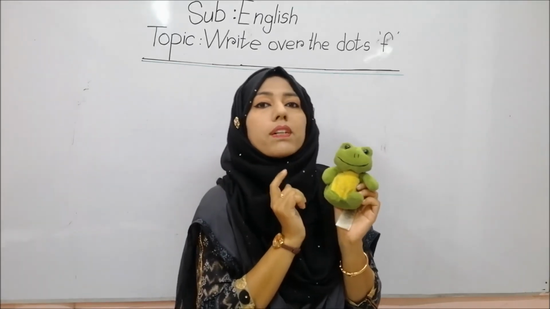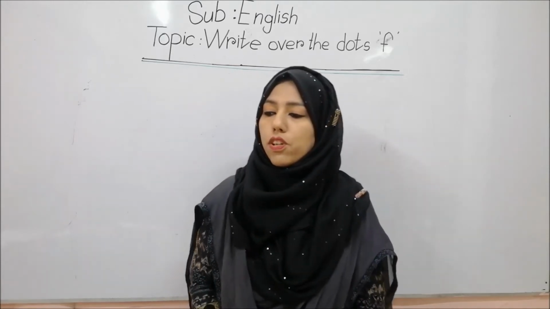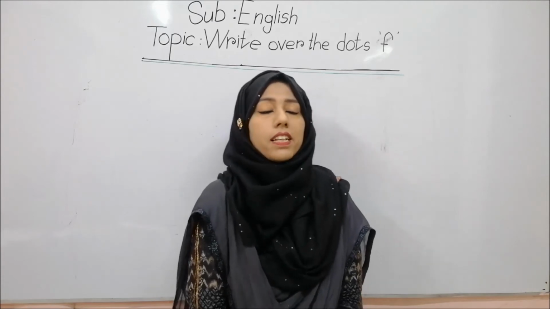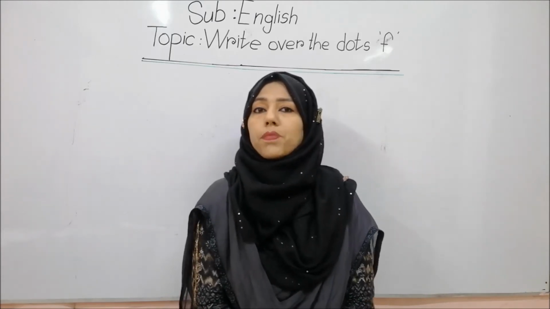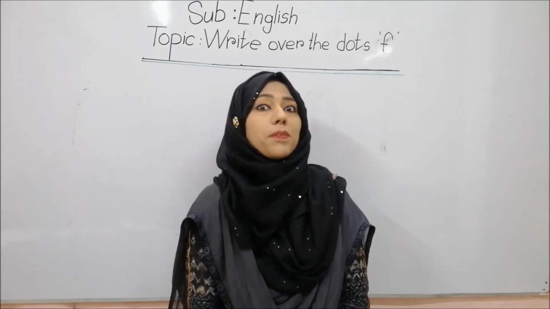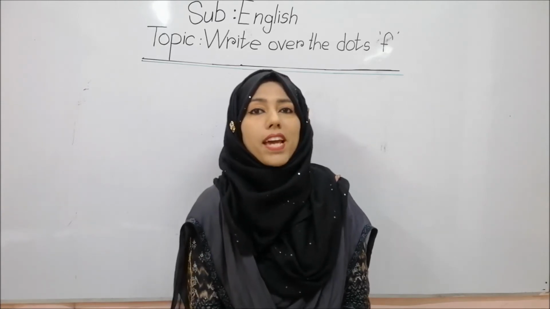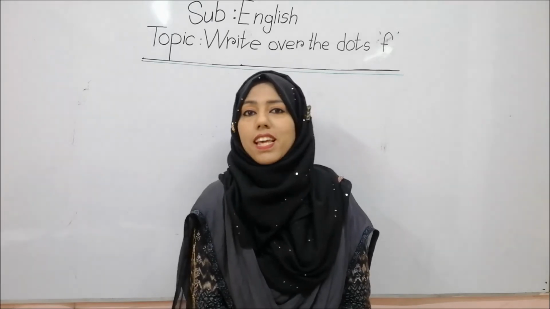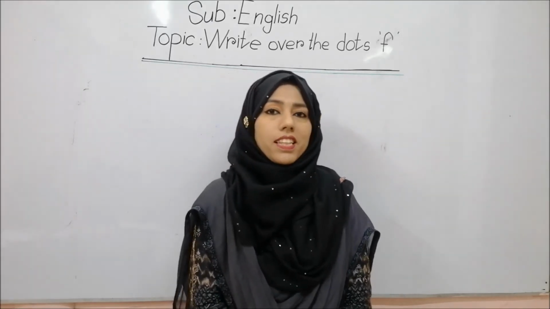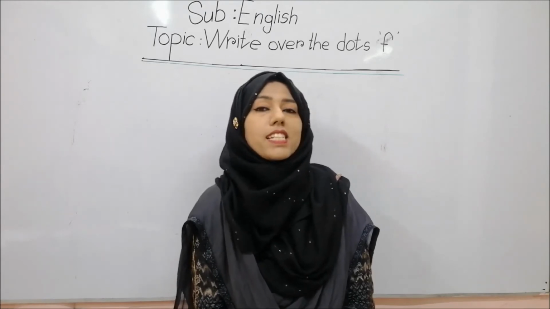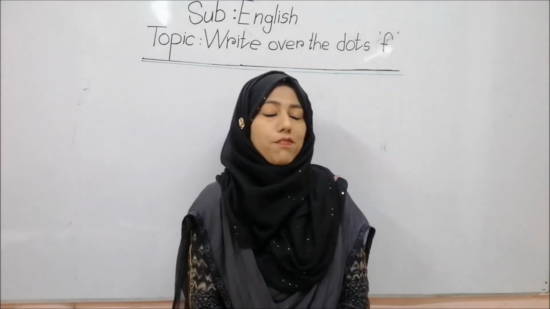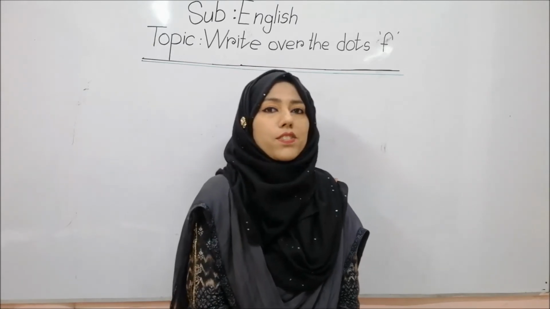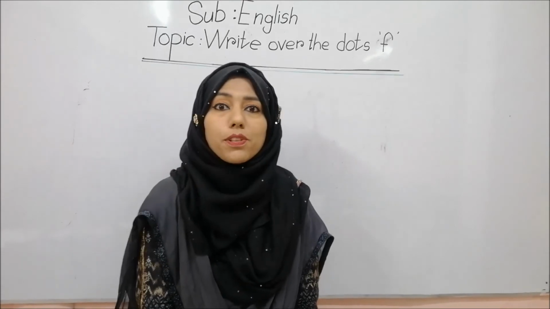Okay, students. So I think you learned so many objects name today, right? Can you say with me? F for what? F for fan. F for flower. F for fruits. F for football. Then F for fish. F for frog. F for fire. F for flag.